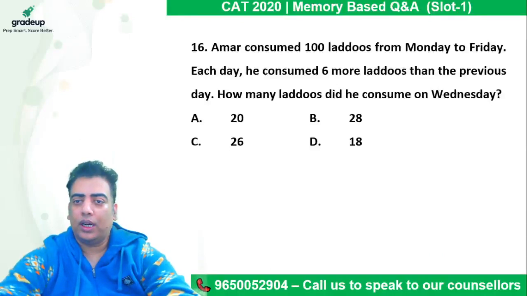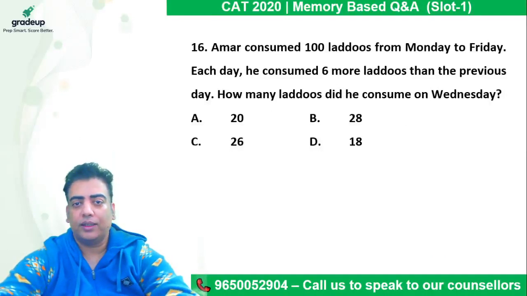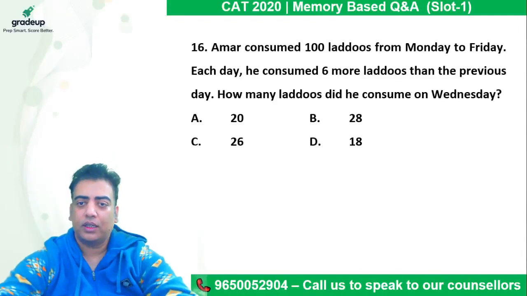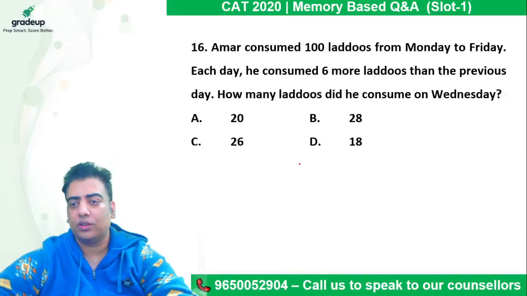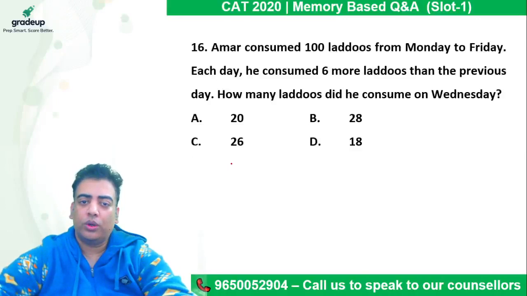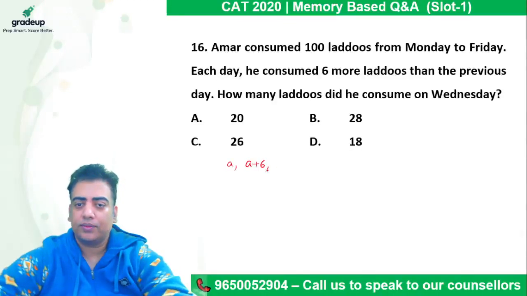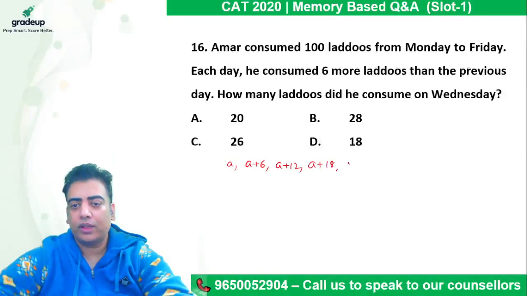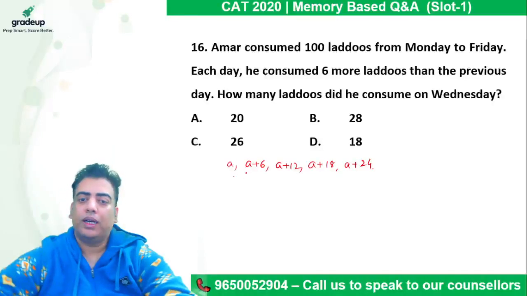Amar consumed 100 laddus from Monday to Friday. Each day he consumed 6 more laddus than the previous day. So how many laddus did he consume on Wednesday? So on Monday, if he consumed A laddus, the next day it is A plus 6. The next day it is A plus 12, then A plus 18, then A plus 24. So Monday to Friday, 5 days are taken care of.